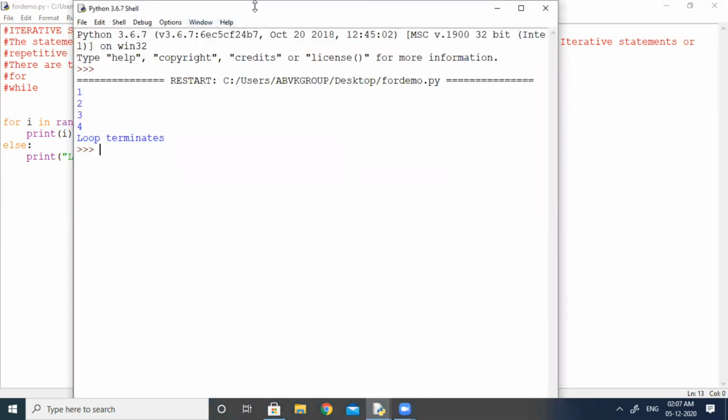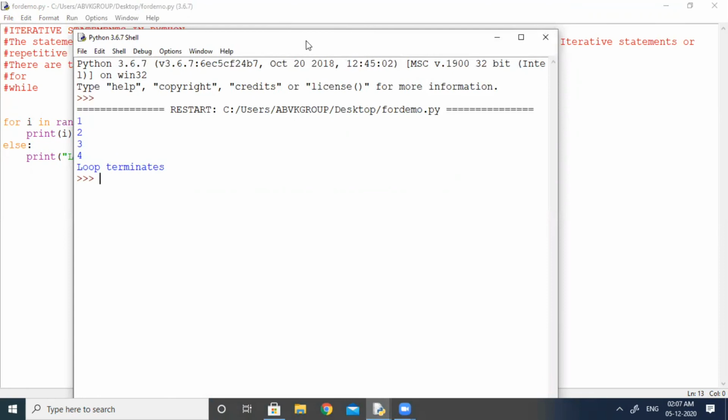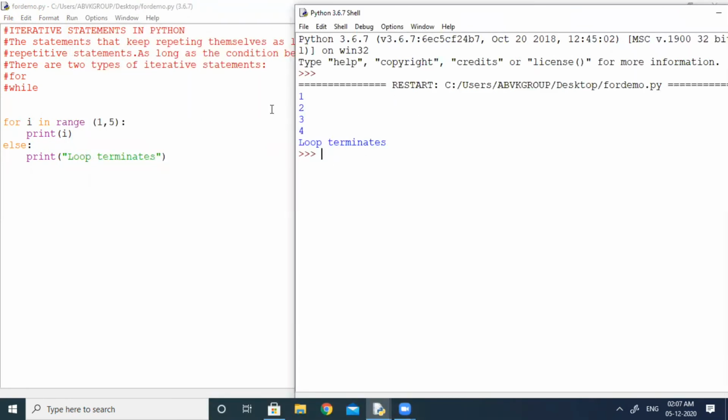Now you can see we are getting this else message when our loop is terminating. See here, for I in range 1 to 5, it will print the values within the range 1 to 5. So the last value will be 4. After 4, my loop will terminate because after 4, I will reach 5 and 5 is not within the range. So after 4, it goes to the else block and displays the message loop terminates.